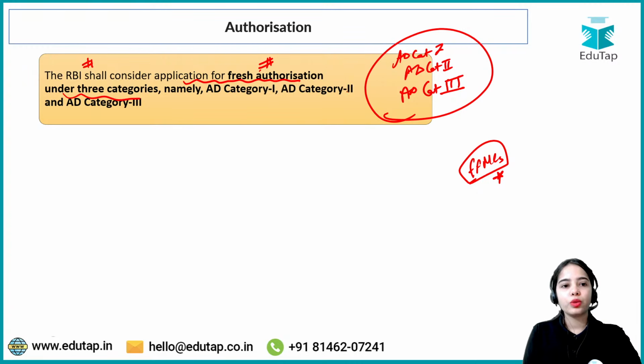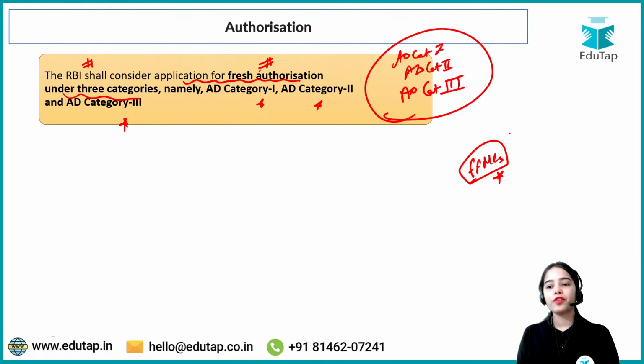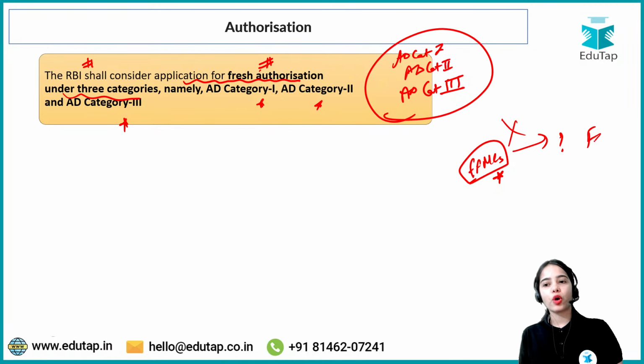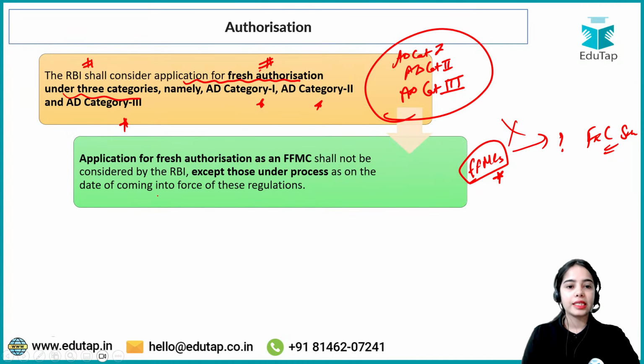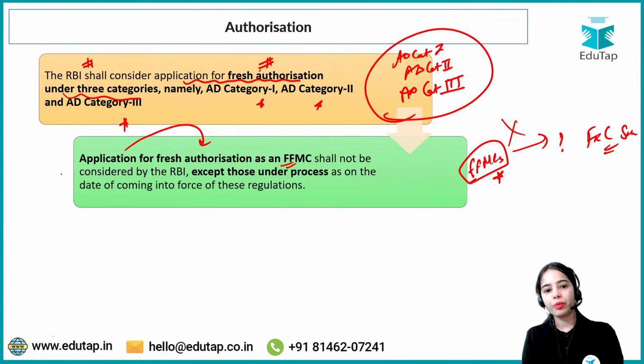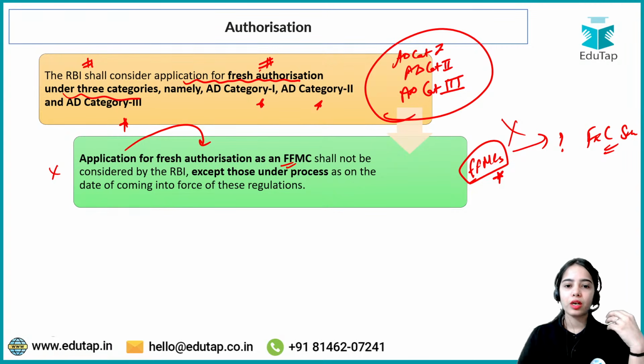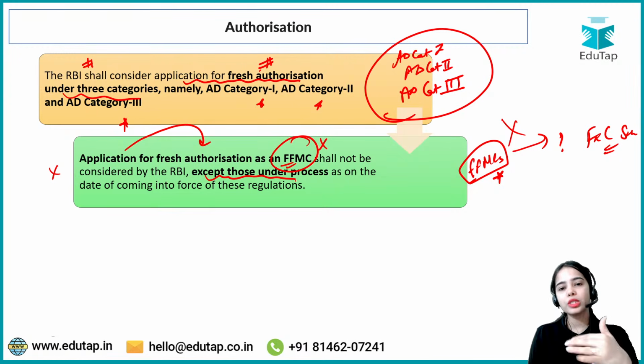So the RBI shall consider applications for fresh authorization under 3 categories, namely authorized dealer category 1, category 2, and category 3. For full-fledged money changers, there will be no new authorization. Why is it so? Because of the foreign exchange correspondent scheme that the RBI has brought, which we will discuss later on. Next, an application for fresh authorization as a full-fledged money changer shall not be considered by RBI, except those that are already under process when the notification was released.